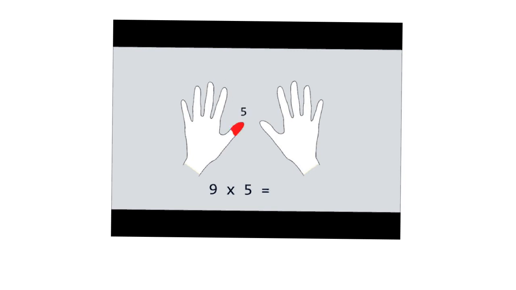Then we count the number of fingers to the left of the fifth finger. There are 4, so we put a 4 in the tens place. Next, we count how many fingers are to the right of the fifth finger. There are 5, so we put a 5 in the ones place. So our final answer is 45. Now it's your turn to try this method. Try solving 9 times 7 in 10 seconds.